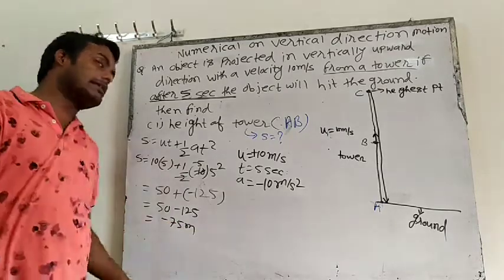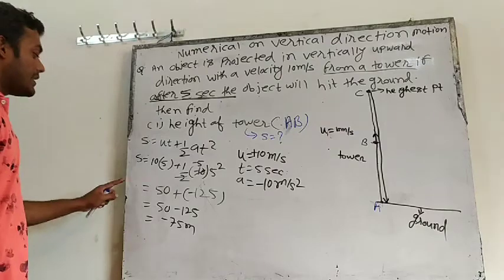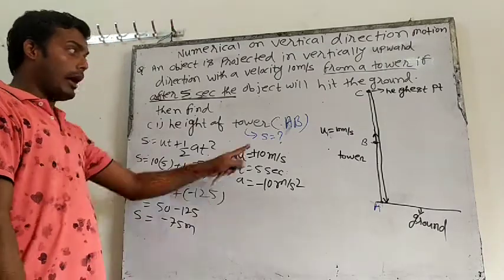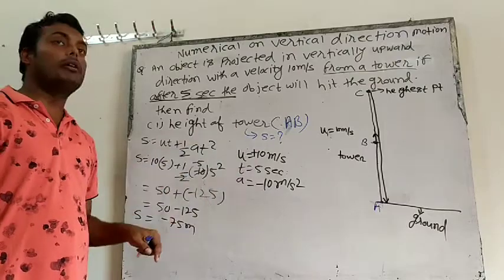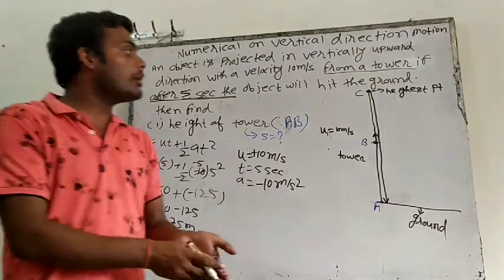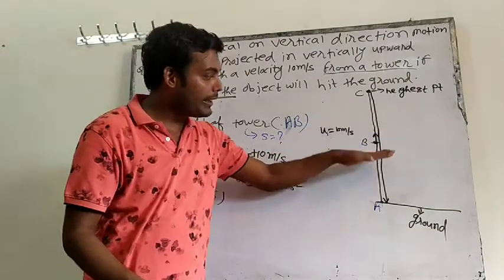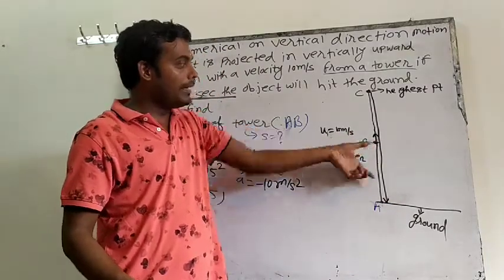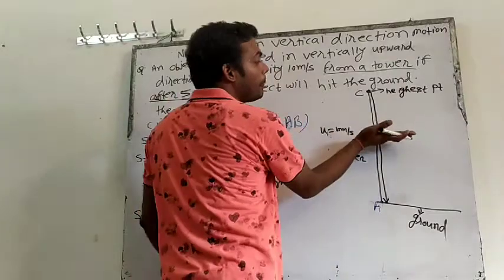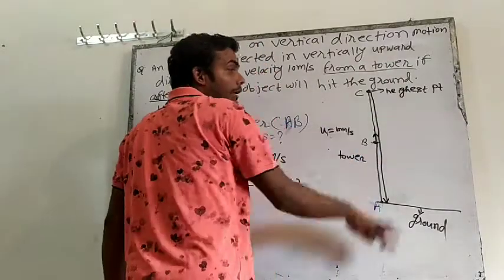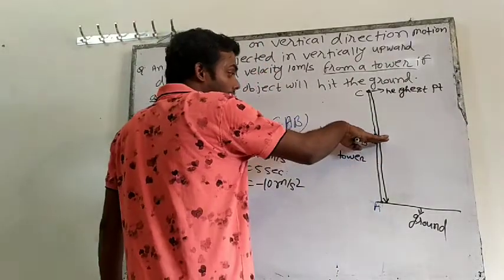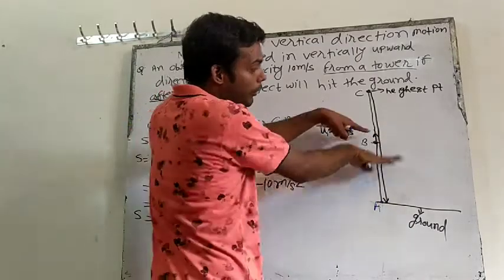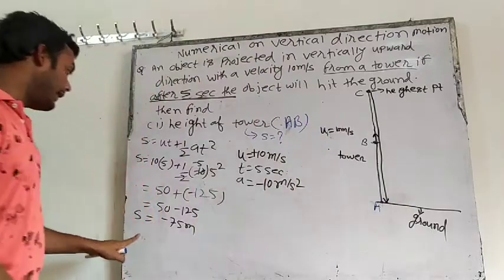So the answer is coming as minus 75 meter. That means the displacement is minus 75 meter. Why is the answer minus? I told you that S is the height of the tower. Why is the answer coming minus? Because finally the object is coming in the downward direction. So this height will be negative. Upward height is positive, but downward height is negative. Since finally the object is below point B, that's why the height is negative.